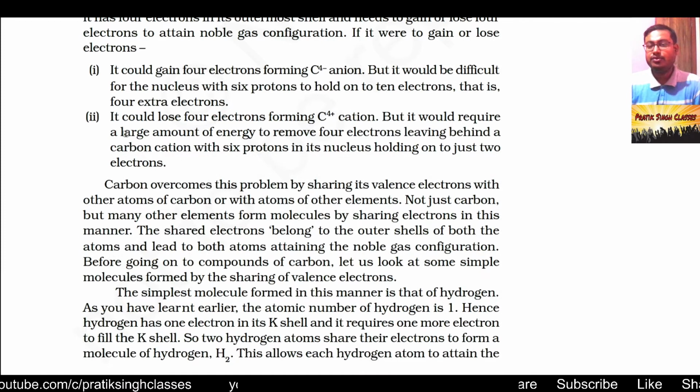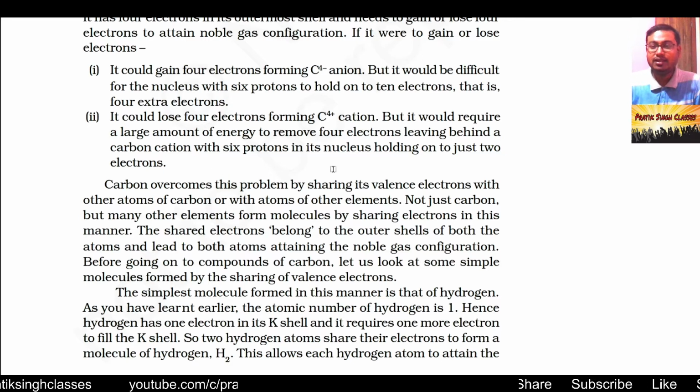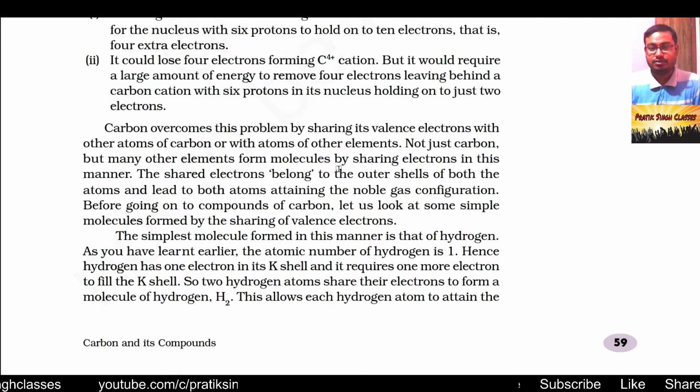And suppose it loses its 4 electrons, which means it becomes a C4 plus cation. In that situation it will require a huge amount of energy to remove the 4 electrons from its outermost orbit, leaving behind a cation with 6 protons in its nucleus holding on to just 2 electrons.